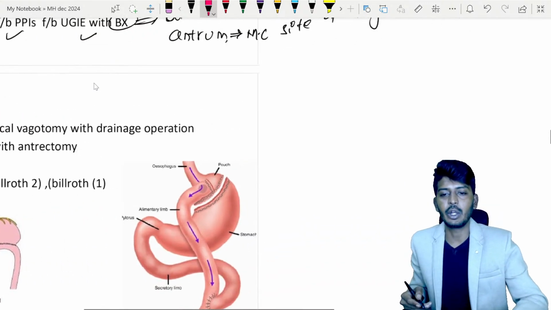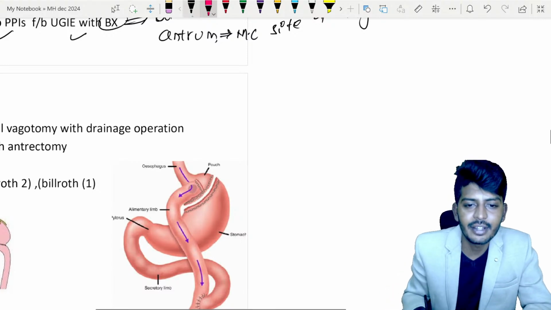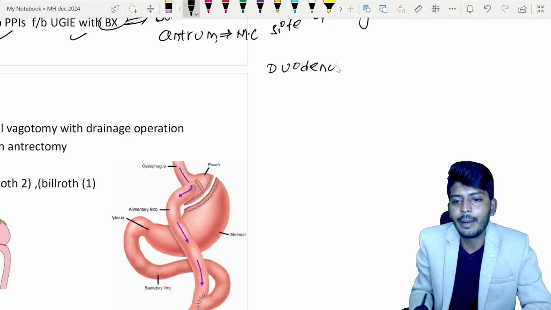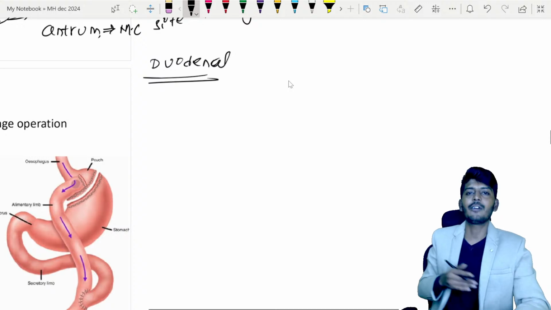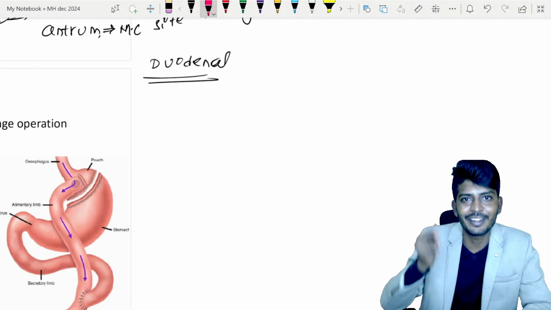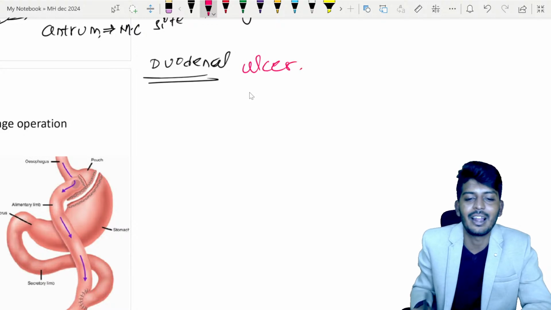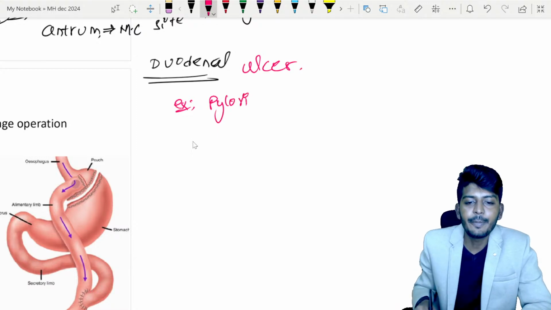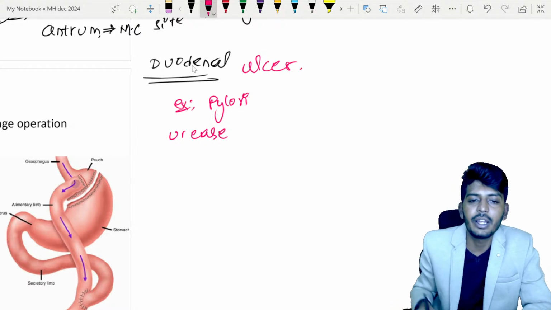Since we are doing this quickly, I'm cutting down how exactly the ulcer forms, but I'll give a quick idea. Whenever there is a duodenal ulcer, and why we are cutting the vagus nerve, you'll understand this correlation, and a lot of other information related to other subjects you can correlate. Listen to me. Let's take an example: the patient is having H pylori infection. H pylori produces which enzyme? Urease. Automatically what will it do?